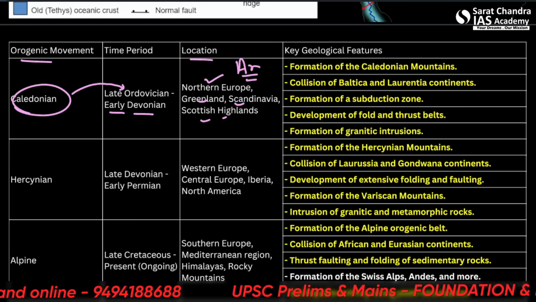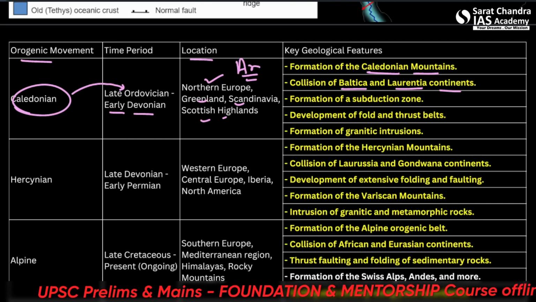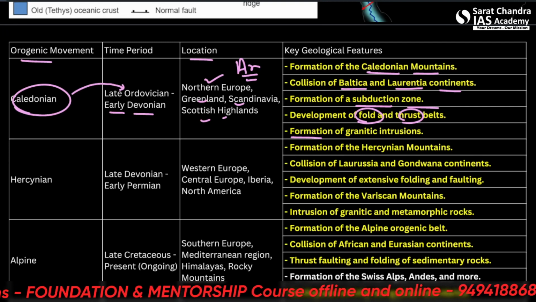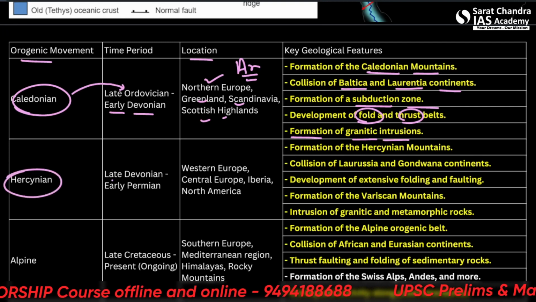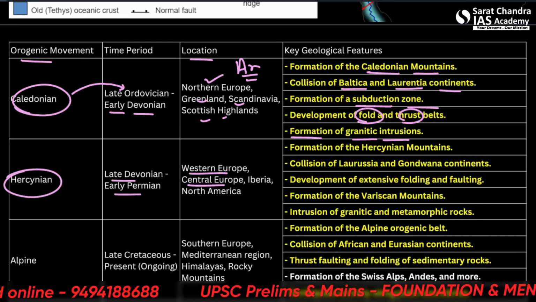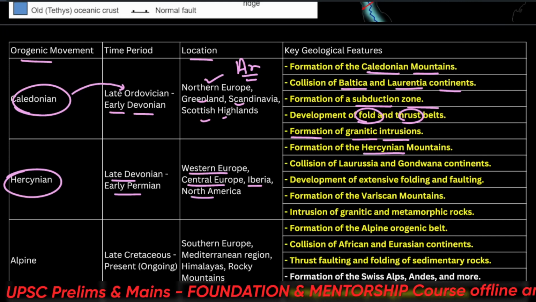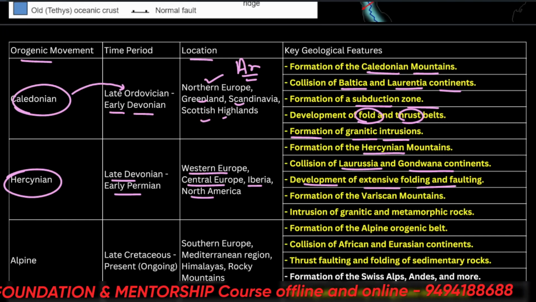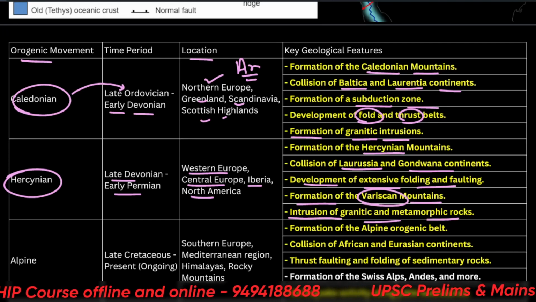Alright, so formation of the Caledonian mountains: collision of Baltica and Laurentia continents, formation of subduction zone and development of fold and thrust belts. Also it formed the granite intrusions. Then there was Hercynian. It happened in the late Devonian and early Permian period towards Western Europe, Central Europe, Iberia and North America. So formation of the Hercynian mountains: collision of Laurasia and Gondwana continents, the development of extensive folding and faulting, and formation of the Variscan mountains, intrusion of granite and metamorphic rocks.